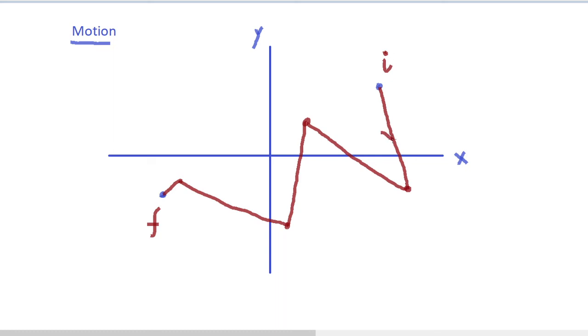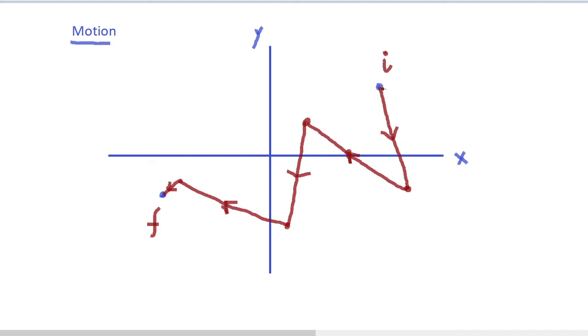So it has not actually traveled in a straight path. It has not gone directly from the initial position to the final position. Rather, it has taken some zigzag path.